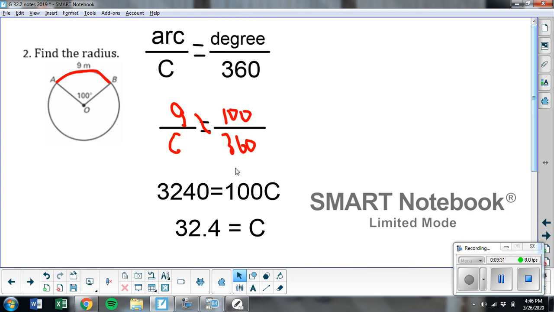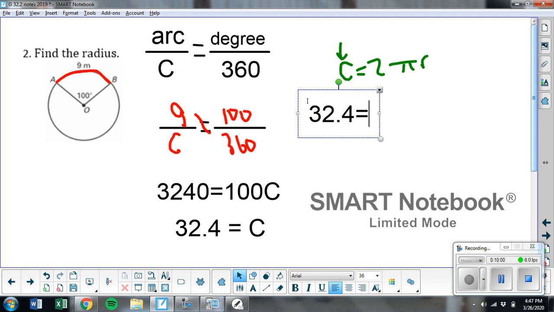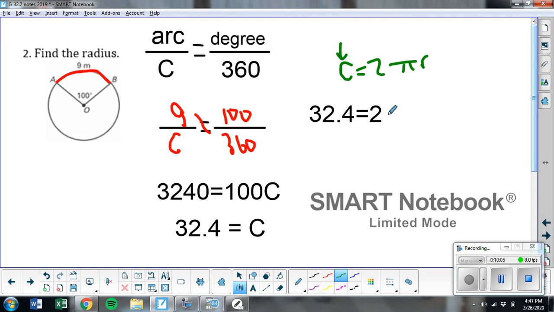Now, we've solved for circumference, but have we found the radius? Not quite yet. So here's what you might want to do now. I would probably write down what we learned from yesterday. Circumference equals 2 pi r. If I know circumference, can I find the radius? Yeah. So let's plug that in. The circumference we just found down here was 32.4, which equals 2 times pi